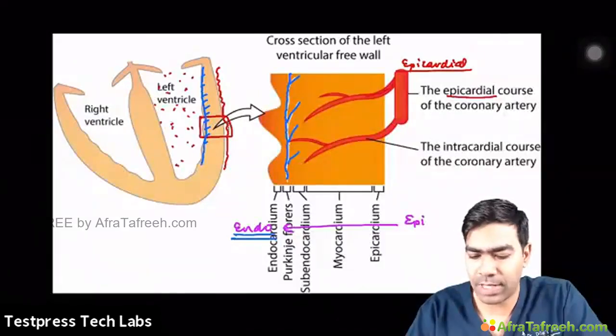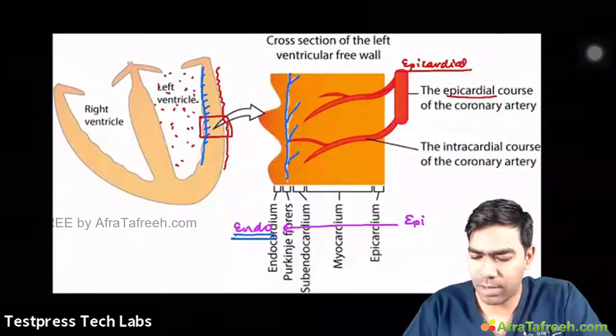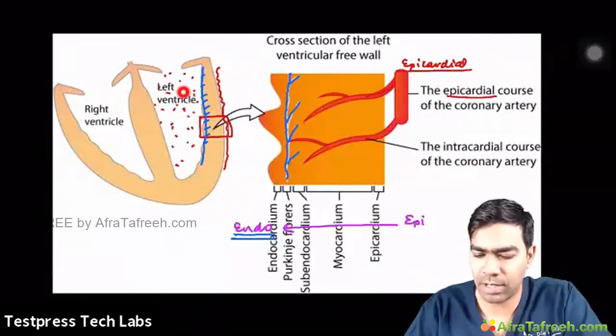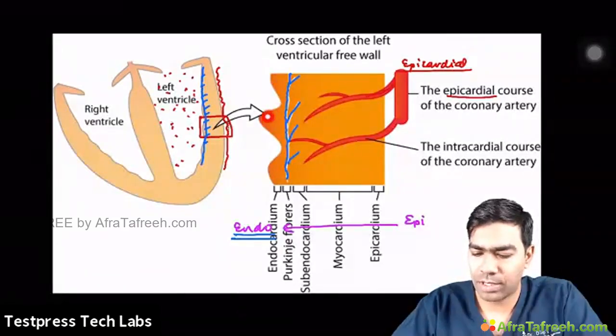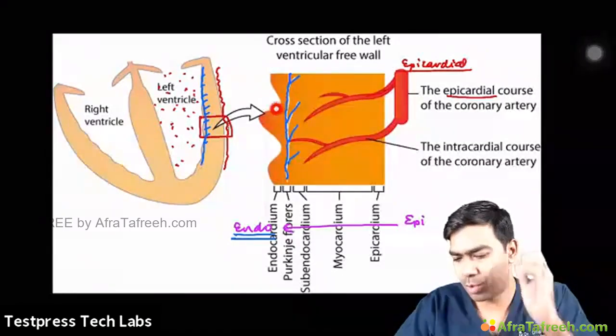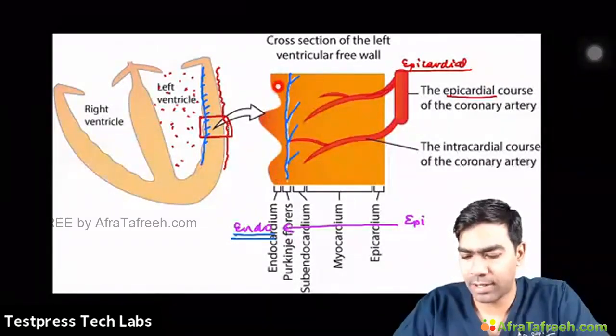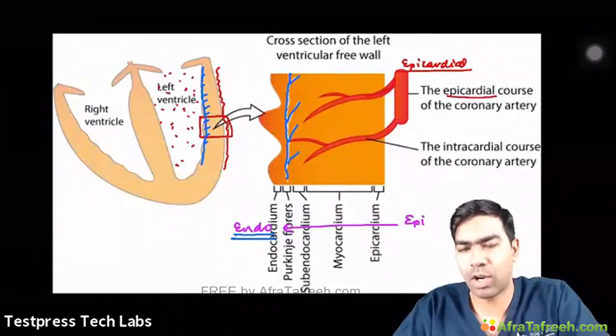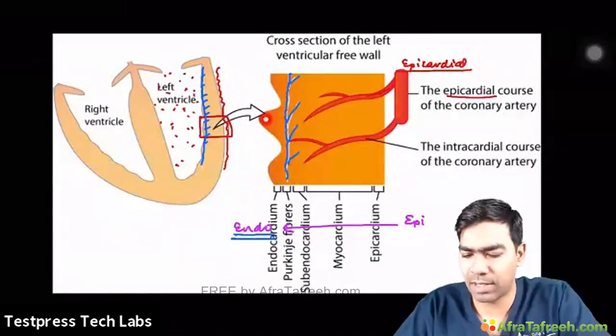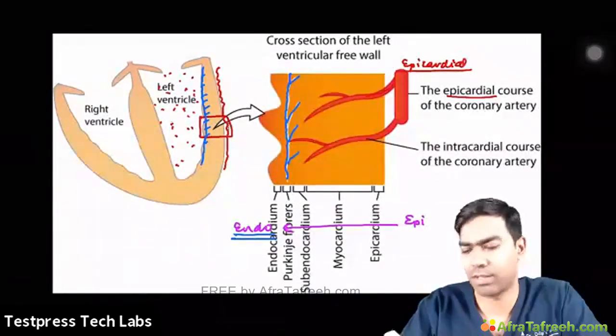So the endocardium is going to directly receive blood from the blood that is actually present within the chambers of the heart itself. So this is the endocardial portion I'm highlighting. There, the blood supply from the vessels is not much significant, but the chamber blood itself is enough to perfuse this particular area. So that's not a big deal at all.